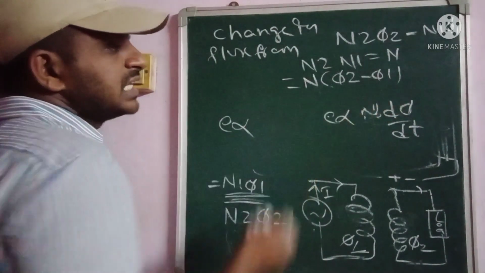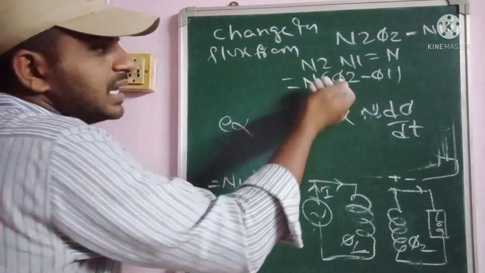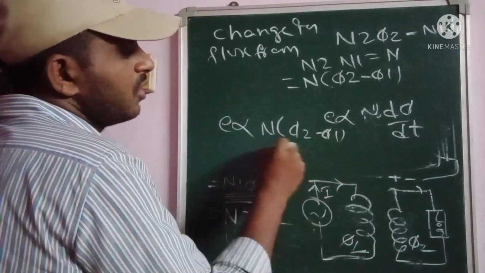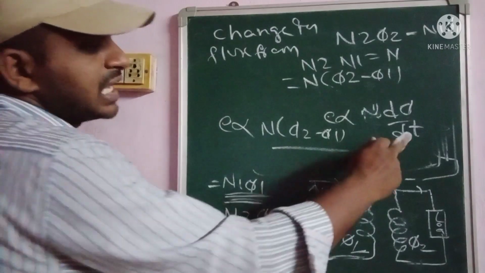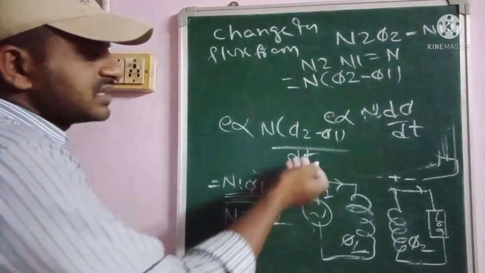How much is the change in flux linkages? We have already derived it: N into phi 2 minus phi 1. And with respect to time, that is given as dt.